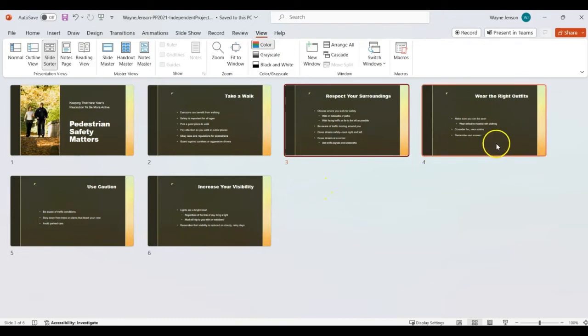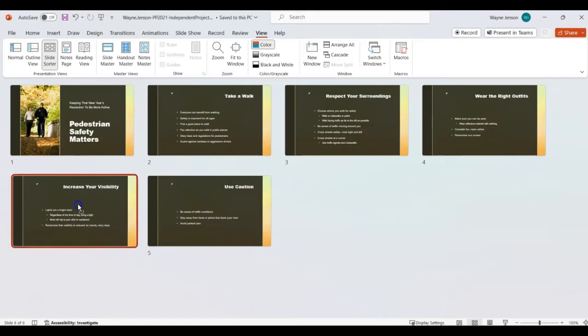And then Wear Right Outfits, and then Increase Your Visibility should be before Use Caution. So I think we've got it in the right order now. Take a walk, respect your surroundings, wear right outfits, increase your visibility, and use caution. So we're good. Now, on step 10, we're going to add a footer with the text Pedestrian Safety Matters.